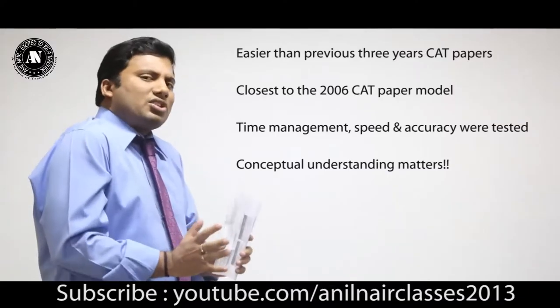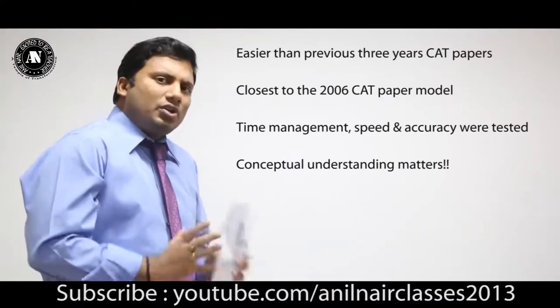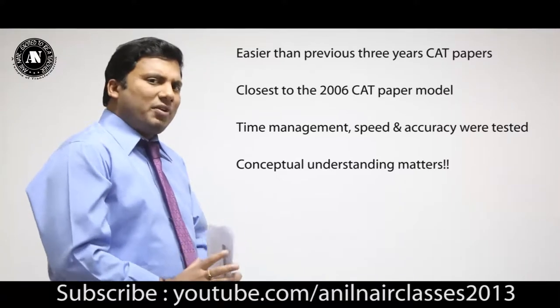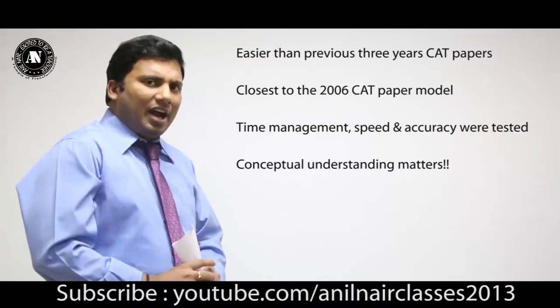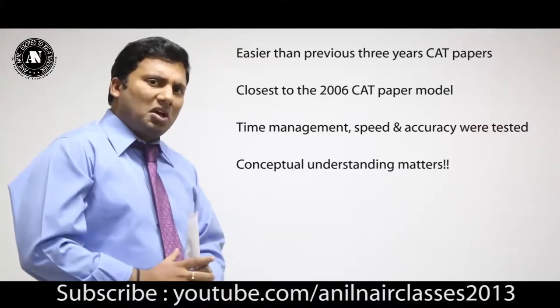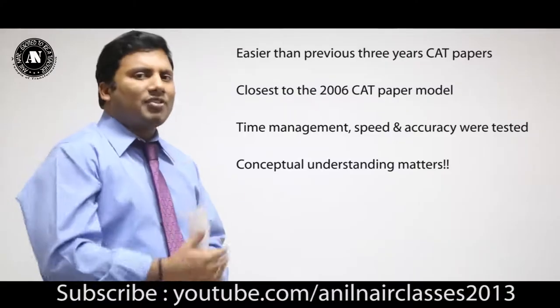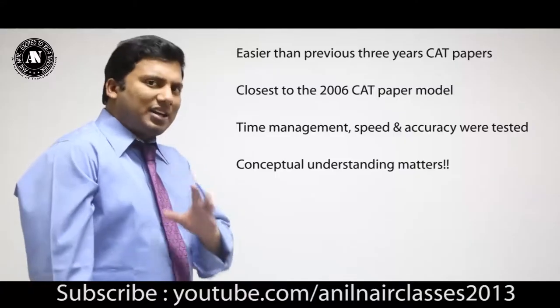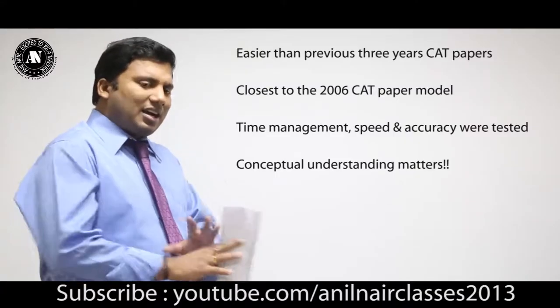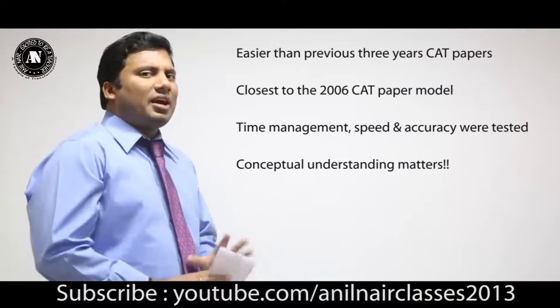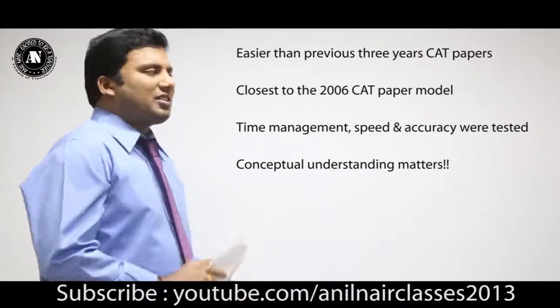Some students found the quant section to be very easy, and they found the verbal section to be moderate to tough, and the toughest section in the morning and afternoon slots was LR. Now let us discuss the nomenclature of the entire paper in the coming slides.